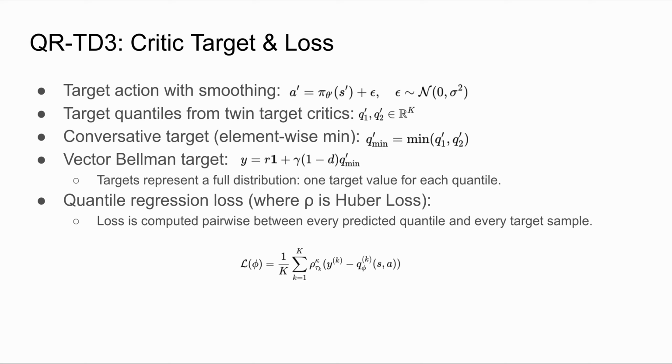So to train the critic, we use the quantile regression Huber loss. In practice, this loss is computed pairwise between every predicted quantile and every target sample, which approximates the one Wasserstein distance and ensures that the critic learns a coherent distributional representation.